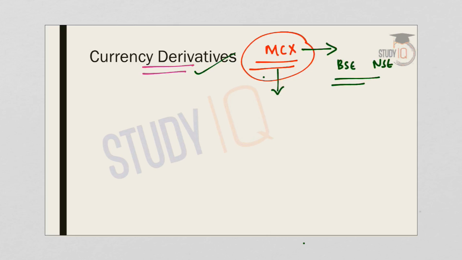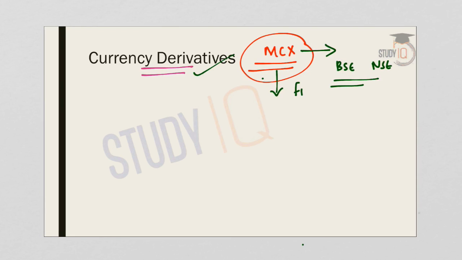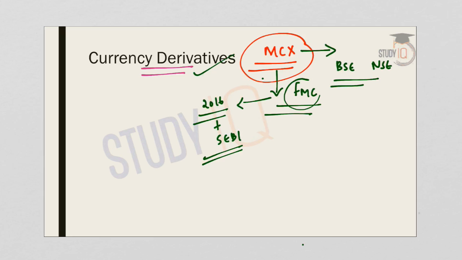And this was established in November 2003 under the regulatory framework of FMC or Forward Markets Commission, and later in 2016 the Forward Markets Commission was merged with SEBI. Now, after FMC has merged with SEBI, the MCX will fall under the purview of SEBI. So, this is a very important fact for your prelims. In 2016, the Forward Markets Commission was merged with SEBI, and now it comes under the purview of SEBI.